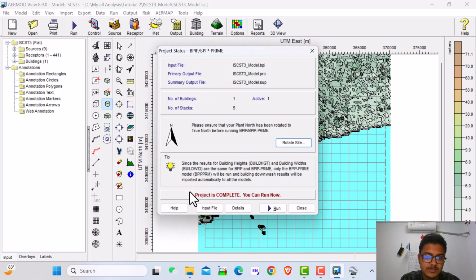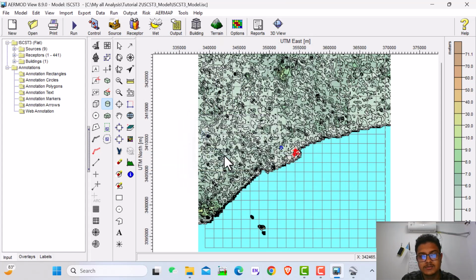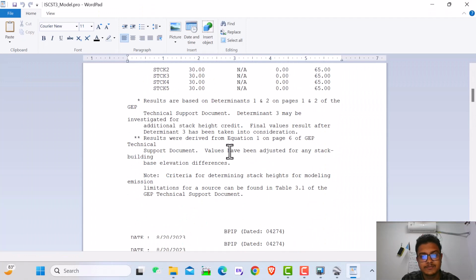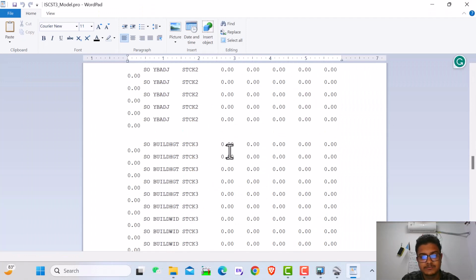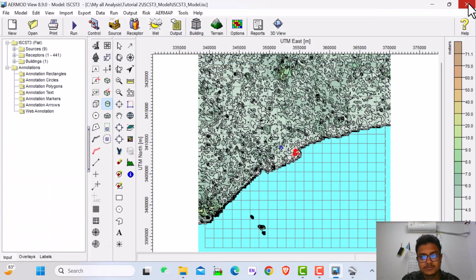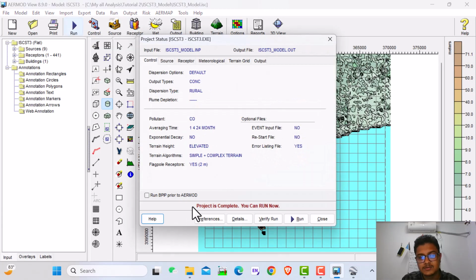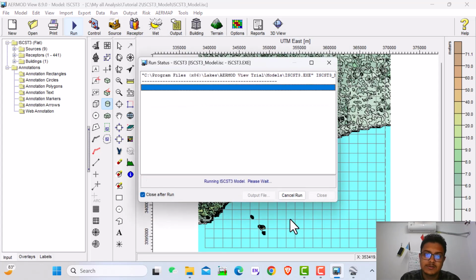Here we see the project is complete and you can run now. Just click run and we can see the output file here. No error. Finally the project status of ISCST3 is complete and we can run it. We need some time to complete this project for an output.